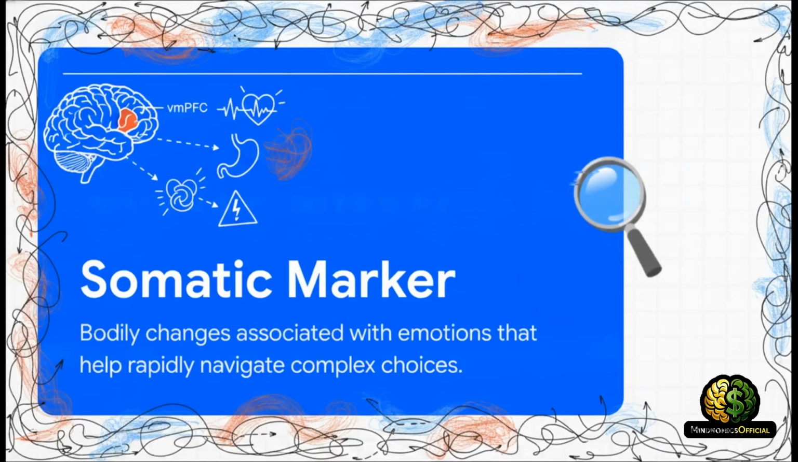So, how exactly does our biology respond to this trap? Through somatic markers. These are instantaneous bodily changes, like a racing heart or that sudden knot in your stomach, processed by a part of your brain called the ventromedial prefrontal cortex, or VMPFC. Your brain literally translates cold, complex logic into warm, visceral bodily feelings to rapidly warn you of danger well before you even consciously realize it.